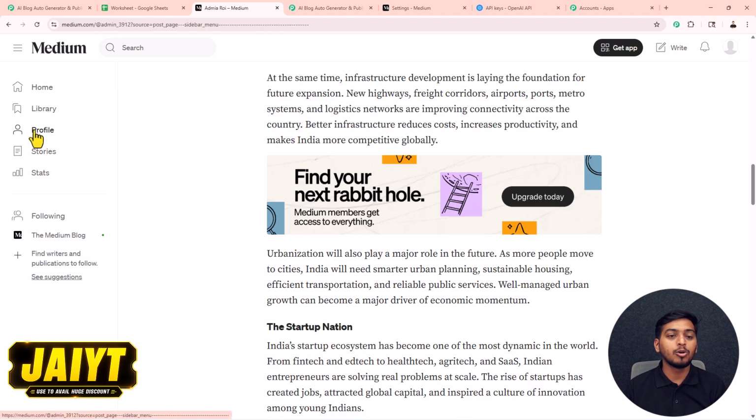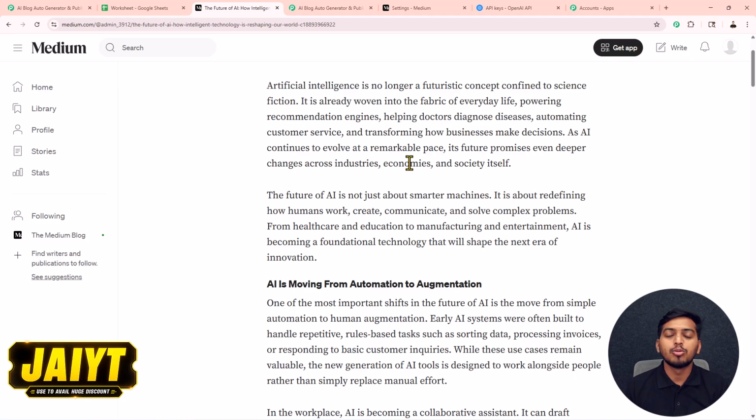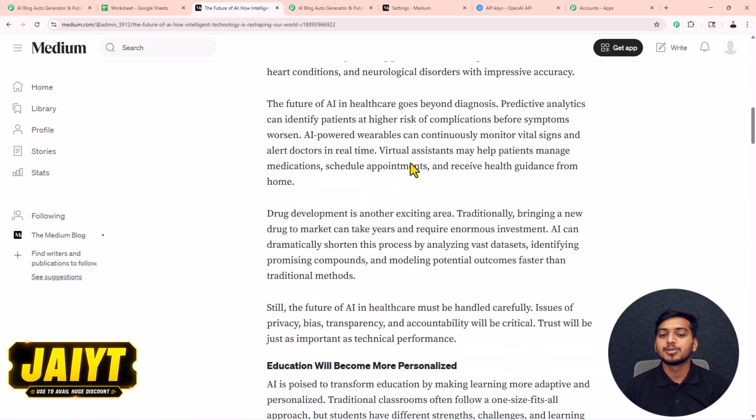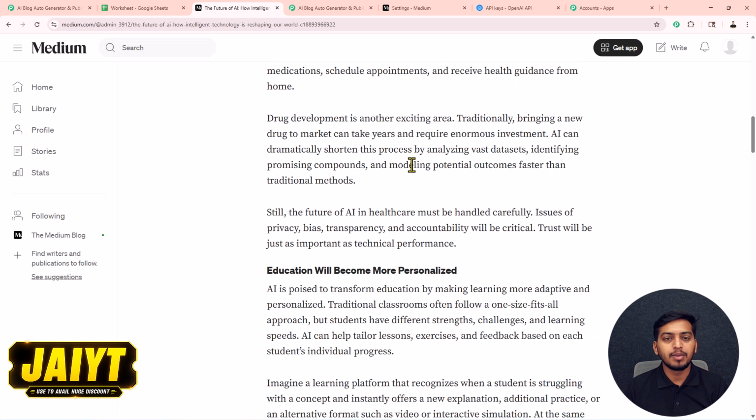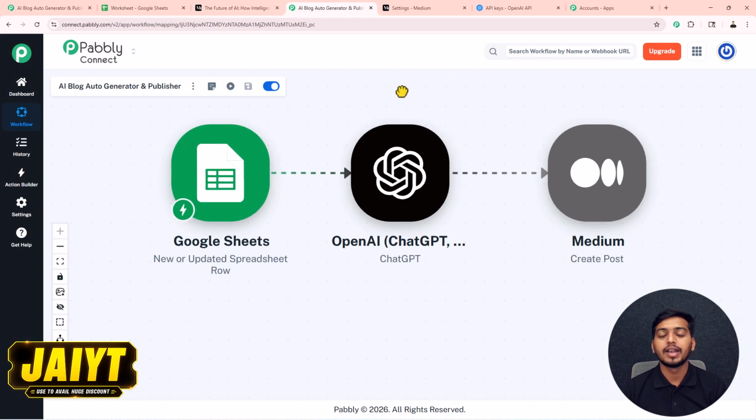Let us go back, open back our profile, refresh this page. Here, this new blog about the future of AI is posted successfully inside my Medium account. So this means that the workflow that we have created here is working all fine. Now you can go and create this workflow inside your own Pabbly Connect account. With the help of this workflow, you can completely automate the process of content creation and posting them as a blog post. So that's it for now.